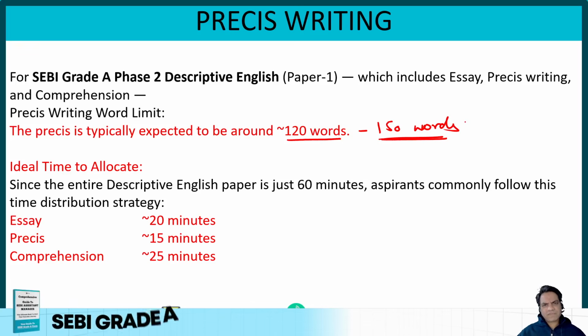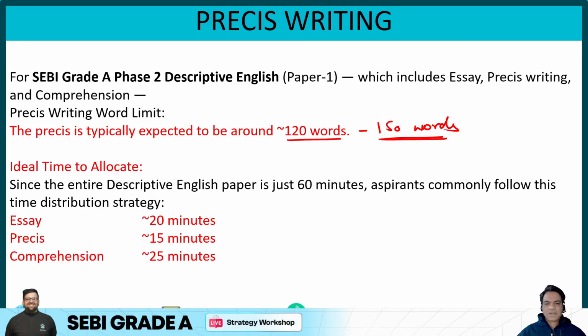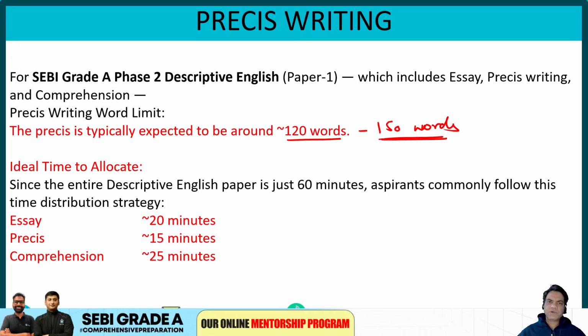When you're practicing on your own, I would suggest you target 150. If you are able to complete it in 150 or 140 words, you will be able to complete it in 120 as well. So don't always write 120 words. I think the ideal limit for practice should be between 120 and 150, closer to 150.